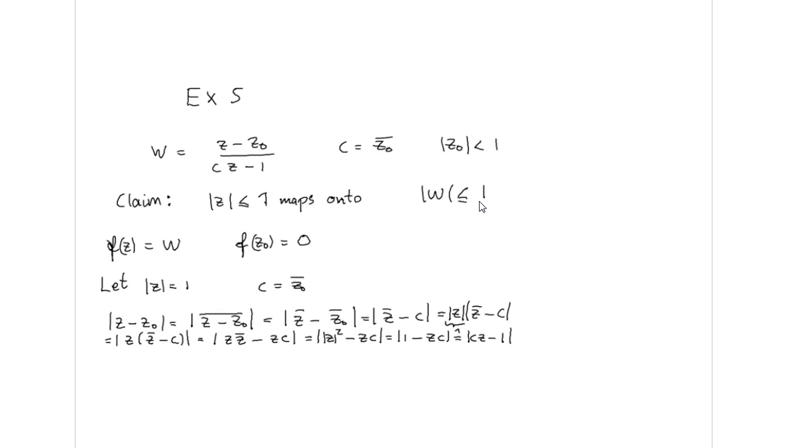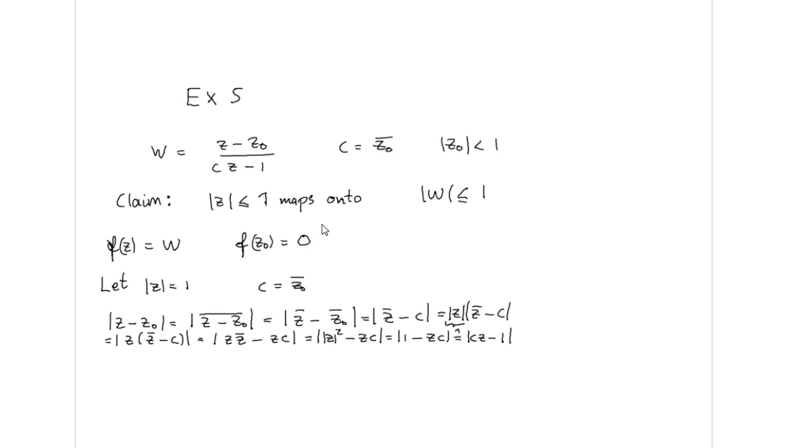But this question is easy to answer because we know that, writing f of z equal to w, inserting z0 into this expression we obtain that f of z0 is equal to 0.